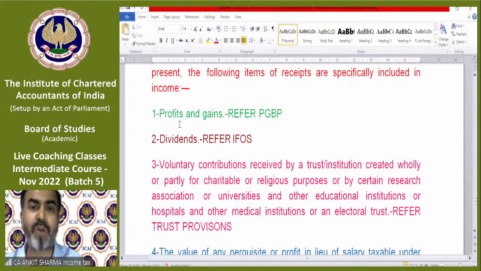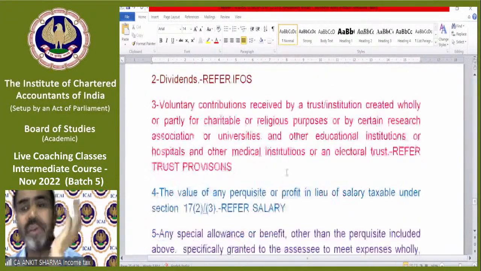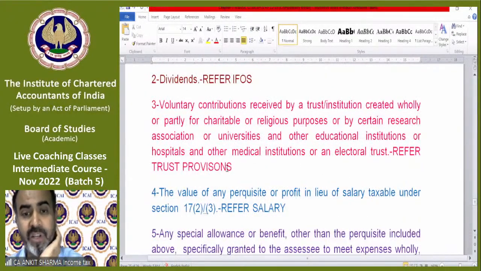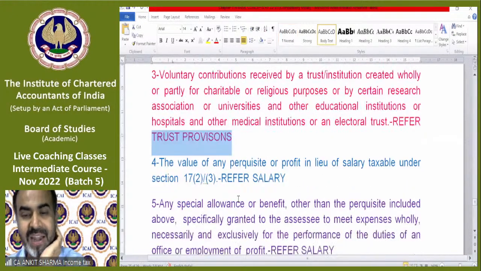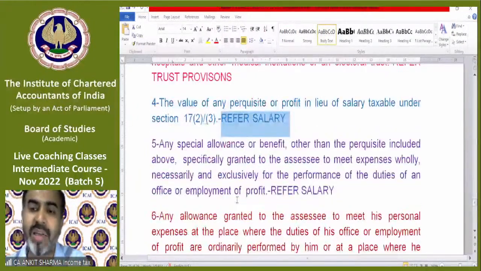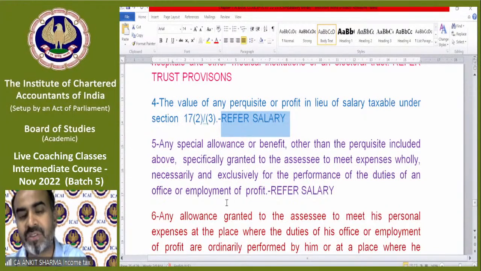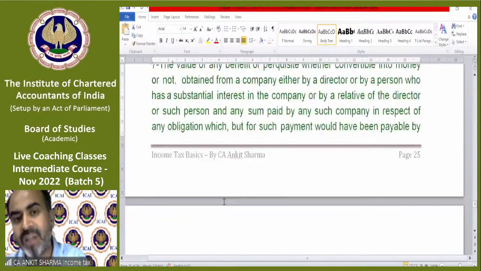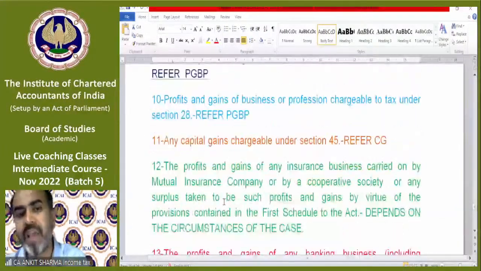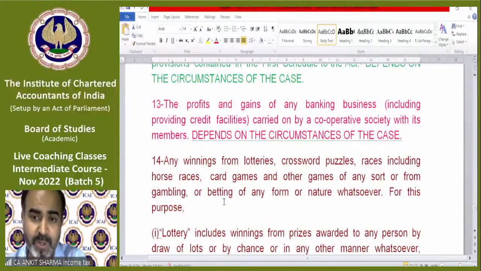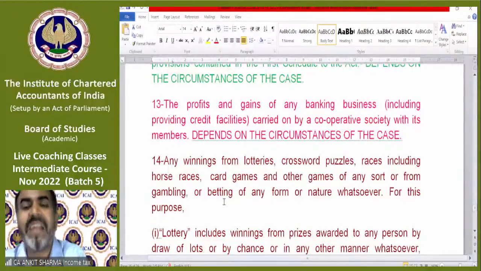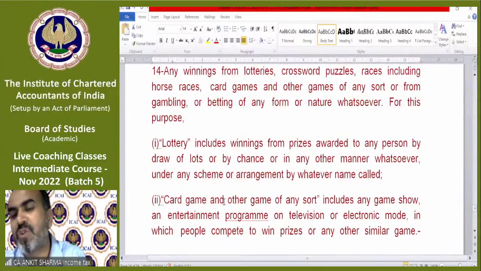Like first point is profit and gain, refer PGBP head, dividend, other source, voluntary contribution, refer trust provision. This is for salary. So these points are like your future, what you are going to see in this income tax topic. So these all income points you are going to see in the next chapters. It's not possible to make you understand over here because they have separate provisions, separate concept in very detail. So over here it's not possible to explain.